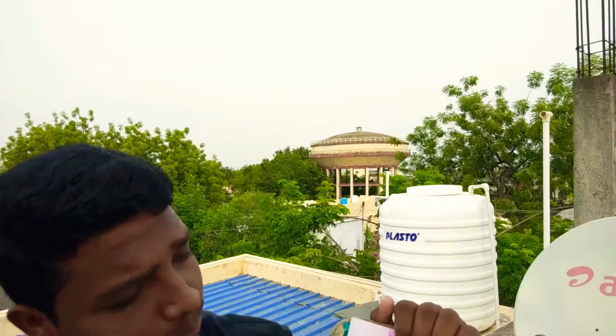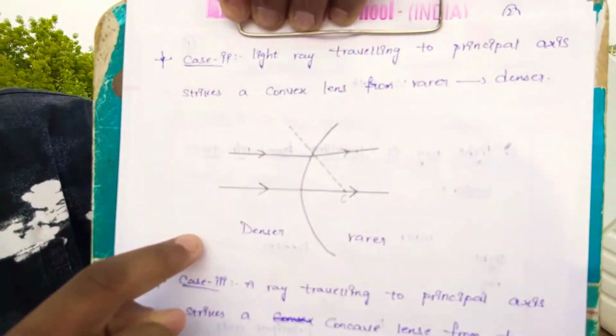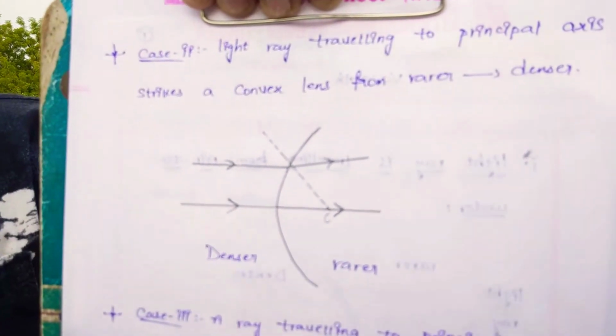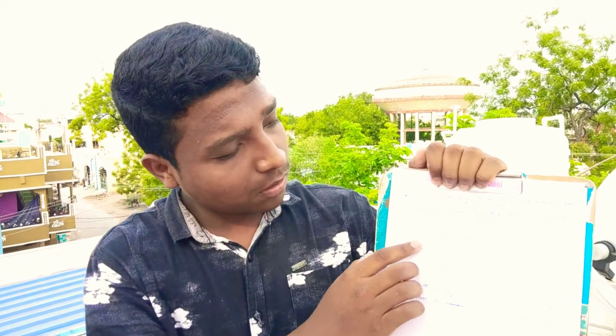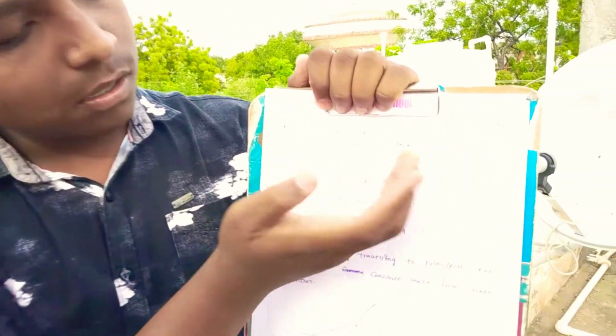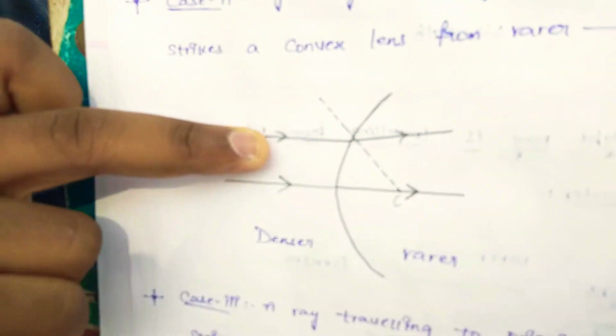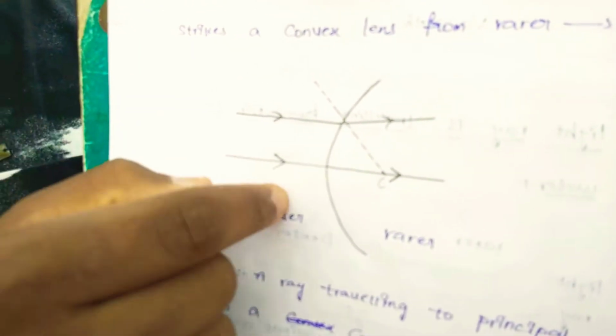This is case 2. Here light rays travel parallel to the principal axis and strike a convex lens, but here from the denser medium to the rarer medium. Here we observe that the light rays change to the refracted ray.